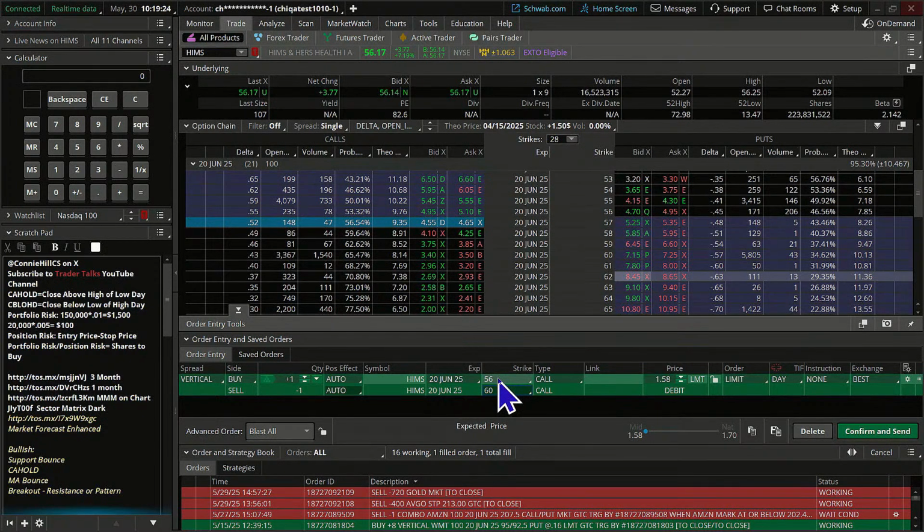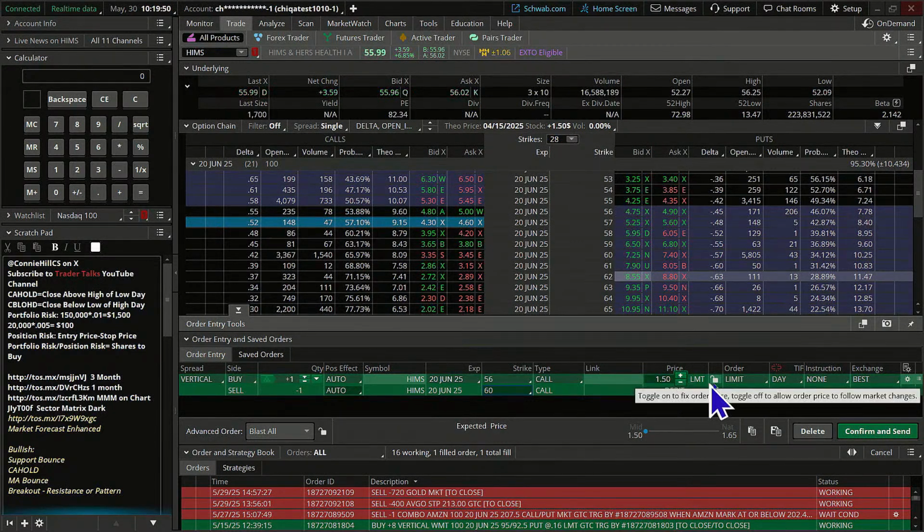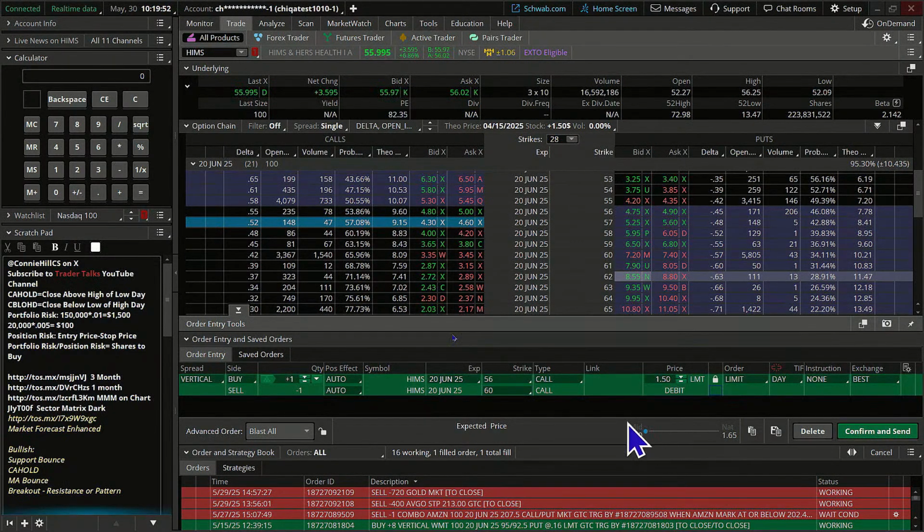Okay. So now the spread is going to cost us 158. Is that still within our risk tolerance? Absolutely. We could do 4 contracts here easily, maybe edging into 5, but we'll probably just stick with 4. But what does that mean? I'm going to lock this in at 150. This will make our math a little bit easier.